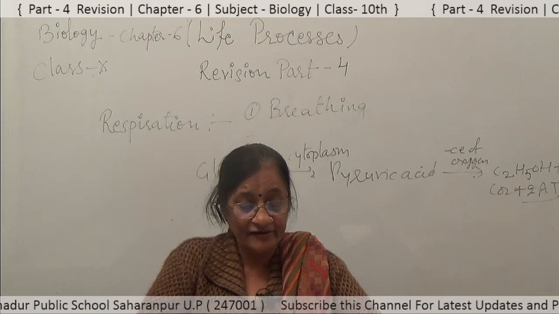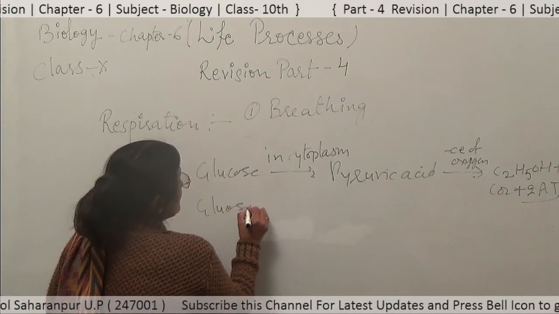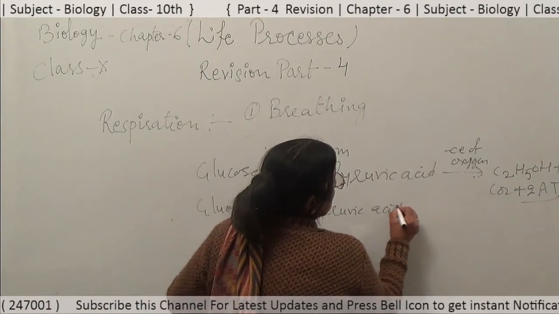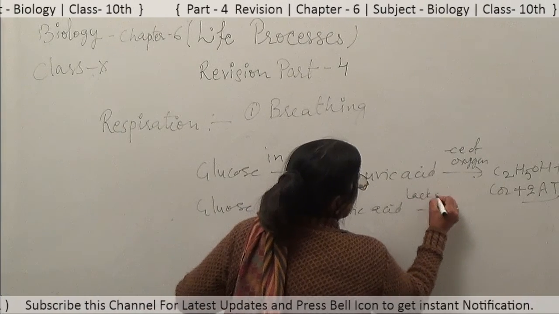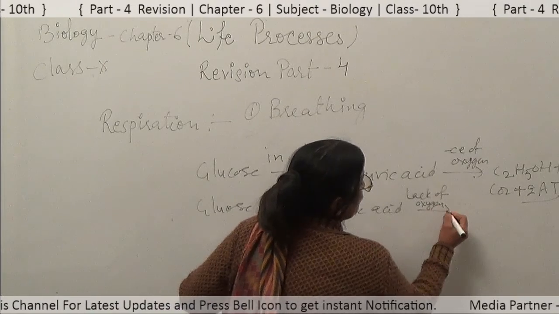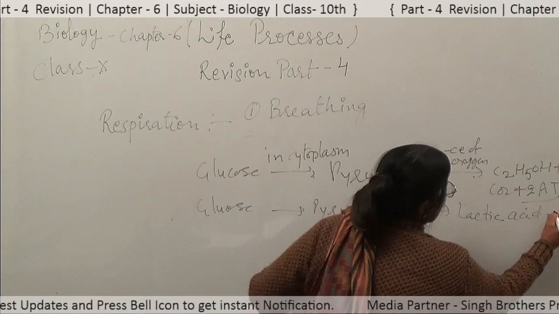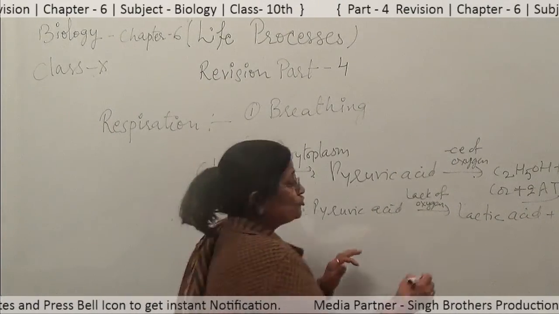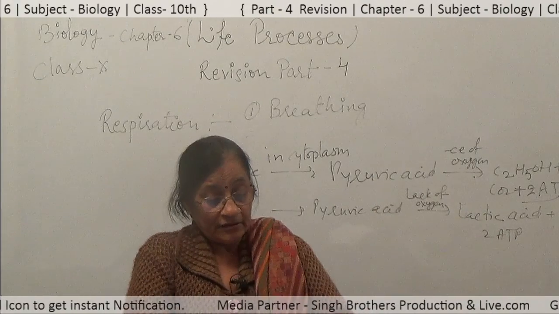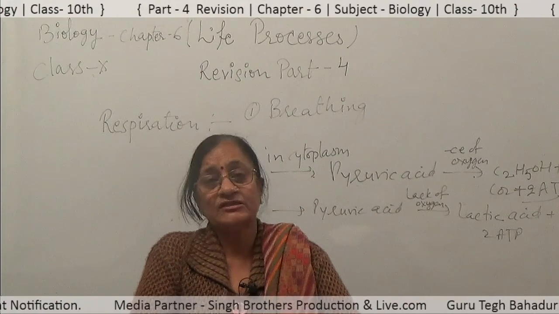Glucose first converts to pyruvic acid, and then in lack of oxygen it converts into lactic acid, and only 2 ATP of energy is produced. The accumulation of this lactic acid causes muscular cramps.